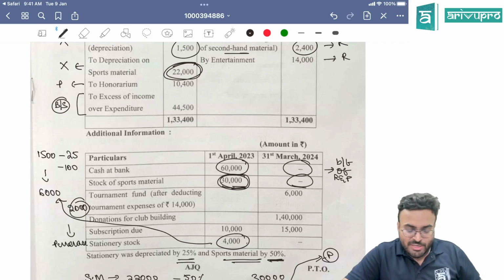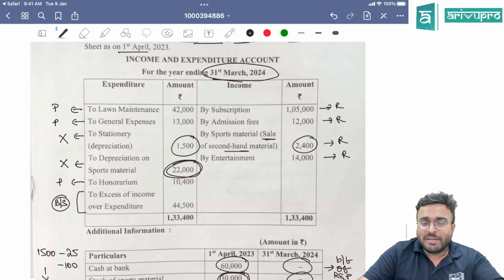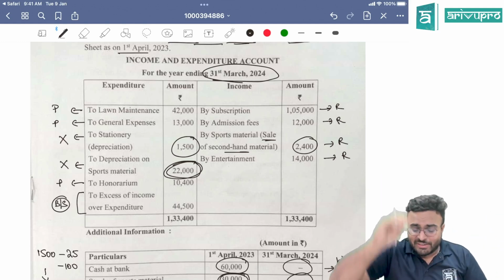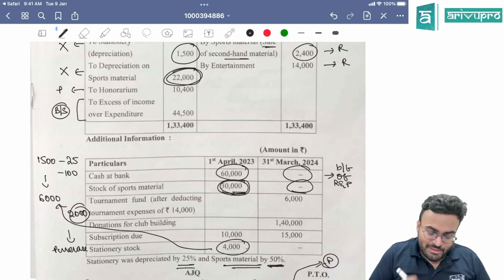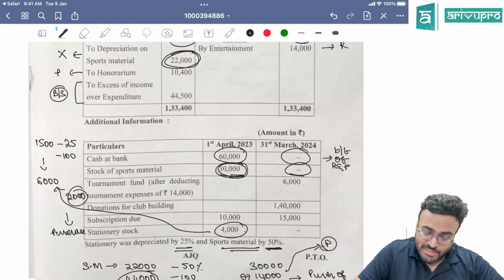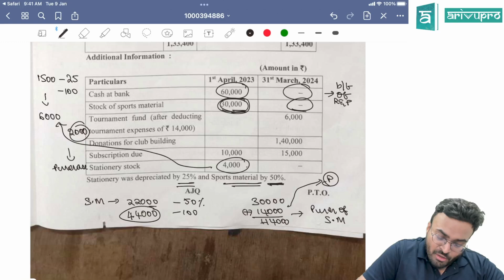2,000 purchase of stationery. You won't find this purchase in income and expenditure account. Why? Income and expenditure account is like P&L. You won't find purchase of asset there. So that will also be considered. 2,000 also you have to put. There is also one sale of sports material. Sale of sports material. So what happens now?